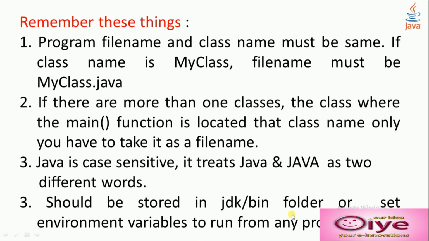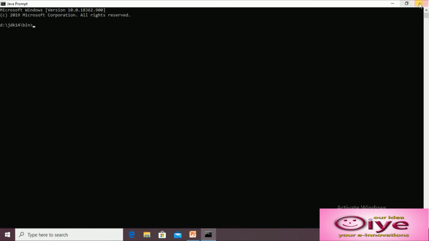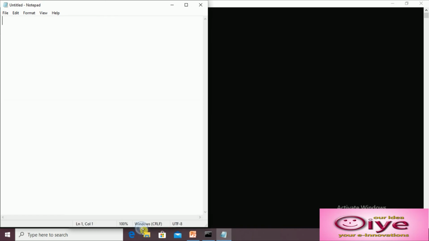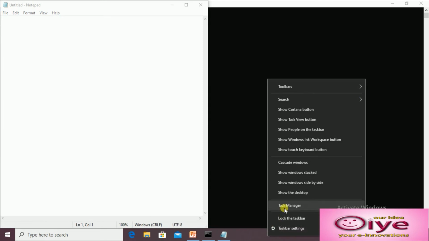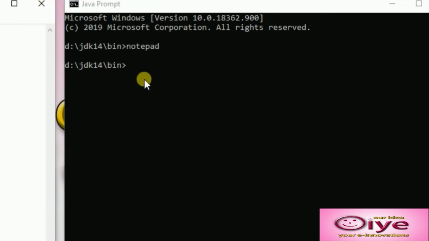Now we will see how to work with Java. Open JDK. Then I will open Notepad. Even in JDK you can take Notepad. It's better if you show the windows side by side. Before moving to other parts, the first thing is javac, the compiler.